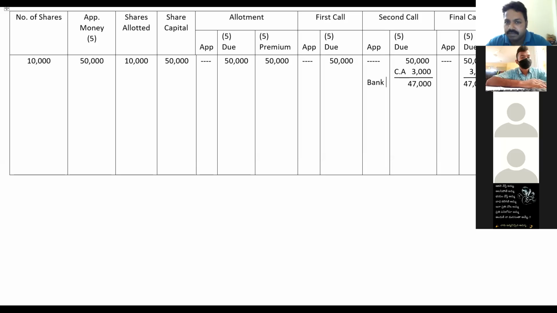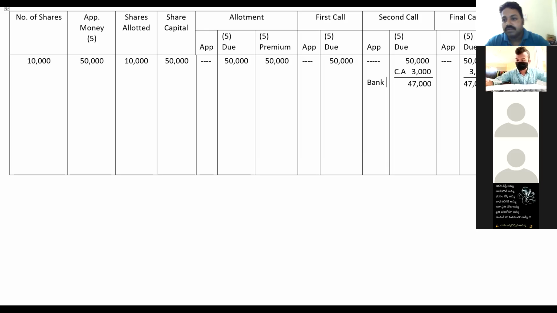Yesterday we have done the same. Premium was there in allotment. What we have done? Share allotment debit to share capital, to security premium reserve. Got it, no? Security premium reserve is credited. Why have we done credit? Because it's an income for us. It's an income for our company. So that's why it has been credited.